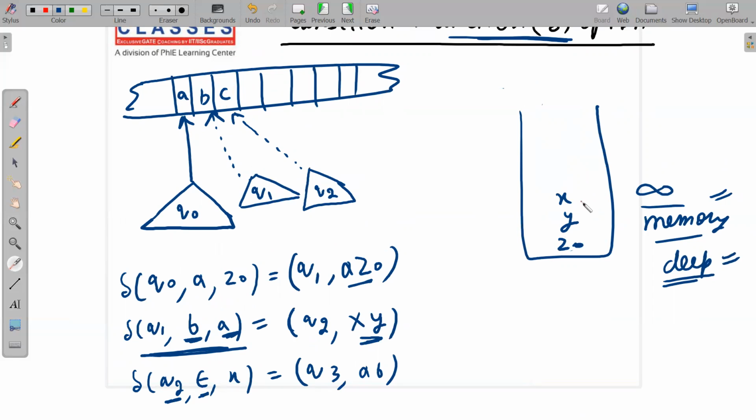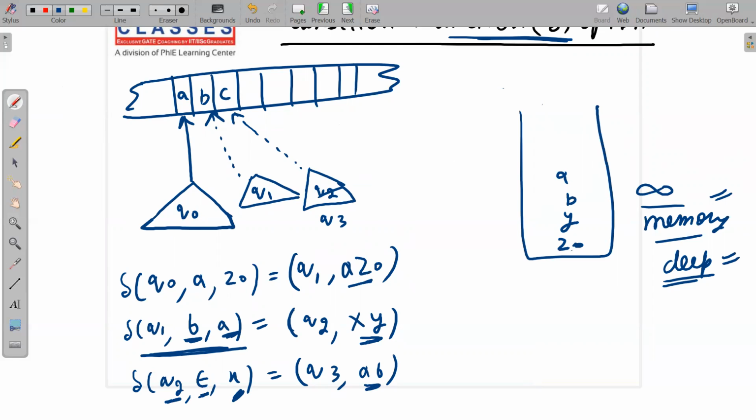And we have read X from the stack. We are going to Q3. So here I will remove Q2 and put Q3, and A and B are pushed onto the stack. Since we have read X from the stack, you have to pop it. You have to pop X and push AB onto the stack.